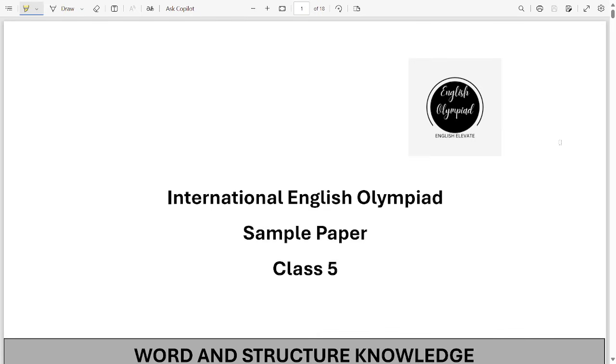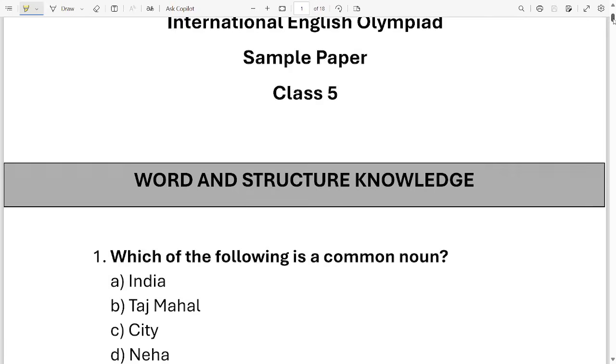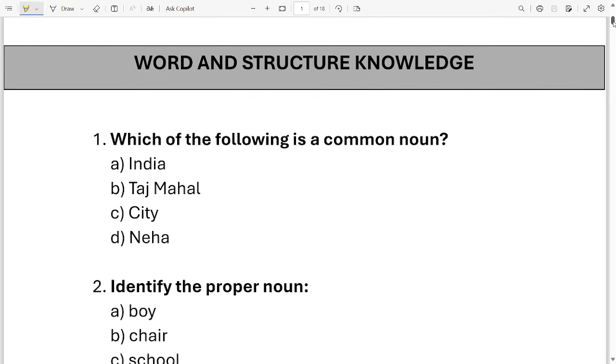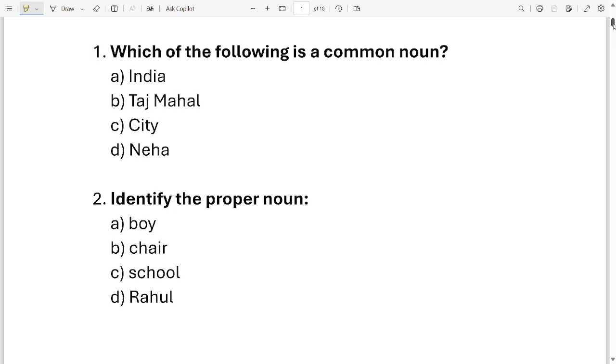Let's start solving International English Olympiad sample paper. So, the first part is word and structure knowledge. Question number 1. Which of the following is a common noun? Your options are India, Taj Mahal, city, Neha. Can you identify the common noun out of these four options? It is option C, city.